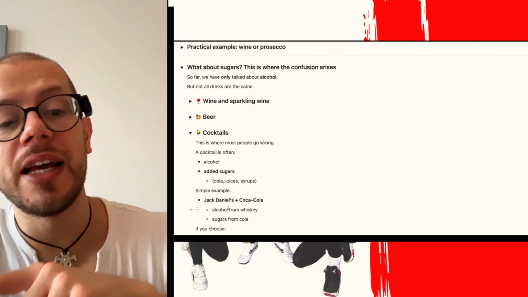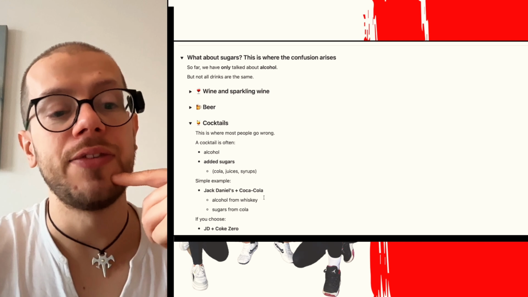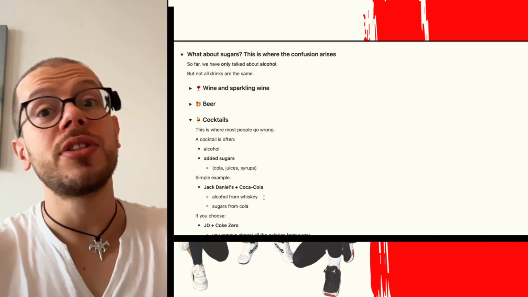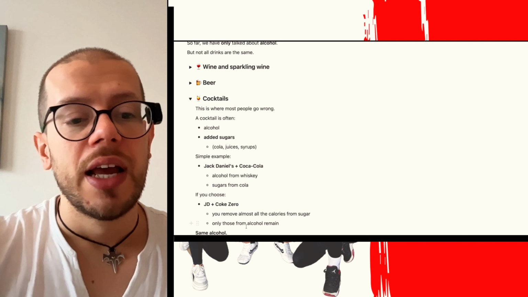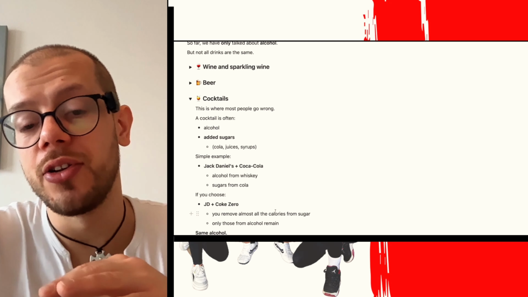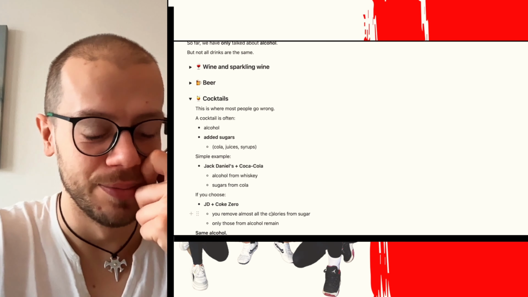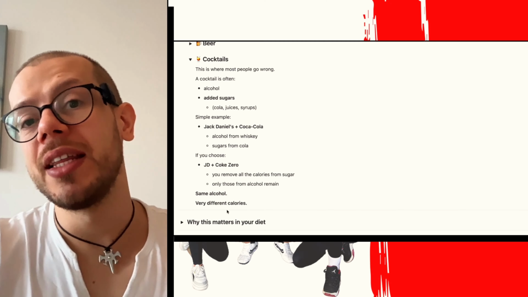Alcohol from whiskey and sugars from Coke. So very simple, extra calories. If you choose instead JD and Coke Zero, you remove almost all the calories from sugar and only those from alcohol remain. Actually, you remove all the calories from sugar. Same alcohol, but very different calories.